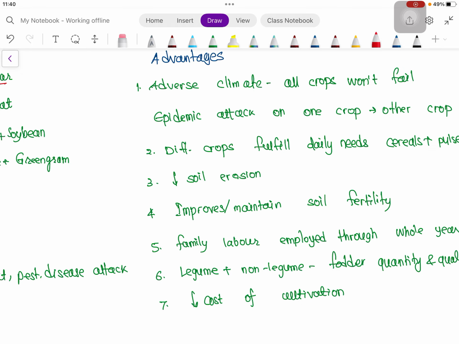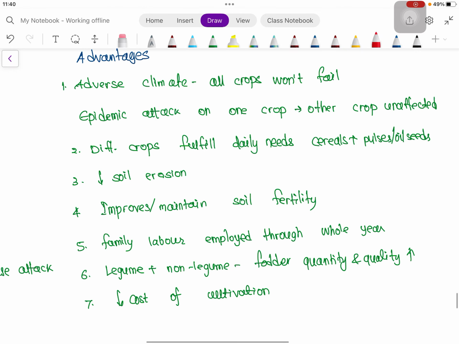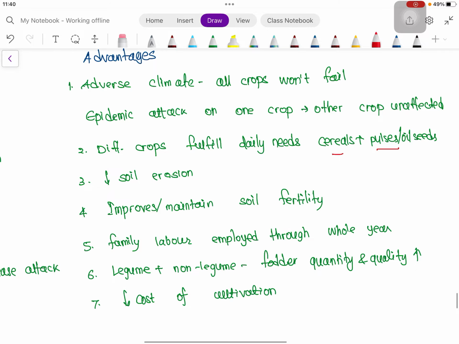Then advantages, as we know, this is suitable for climatic hazard area. If one crop fails, another crop will survive. That means all crops won't fail. Then if an epidemic attacks one crop, other crops remain unaffected. Then different crops fulfill daily need, for example, cereals, pulses, oilseed.